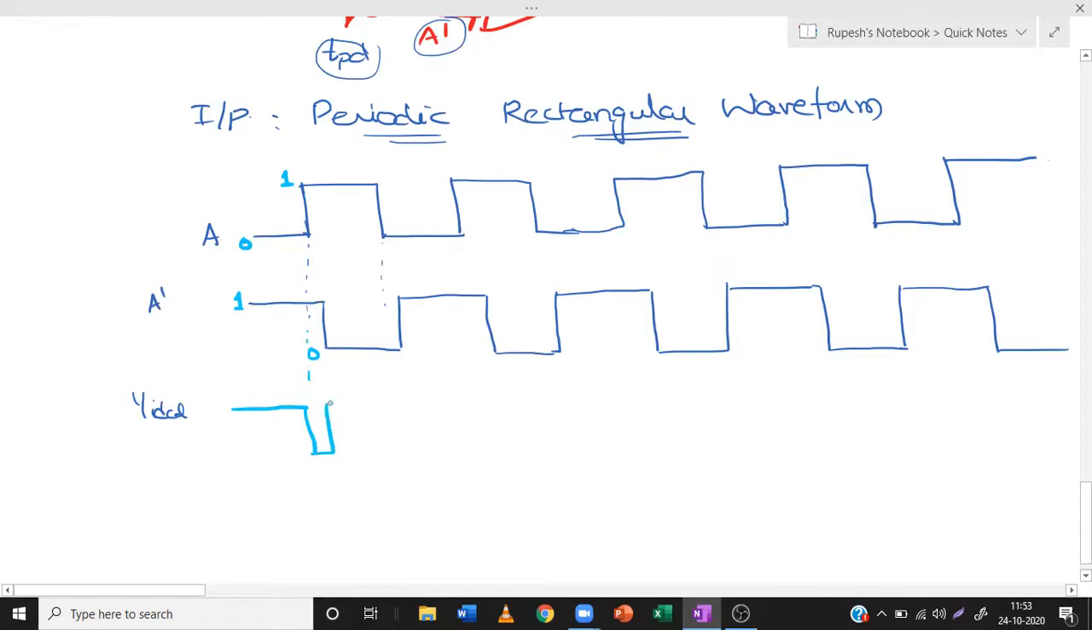Then both are 0 till here. Then both are 0, so again it will be 0 for some time. Then A is 0 and A dash is 1, so it will be 1 till here. Then A is 1, A dash is also 1, so it will be 0. Okay. So it goes like this.